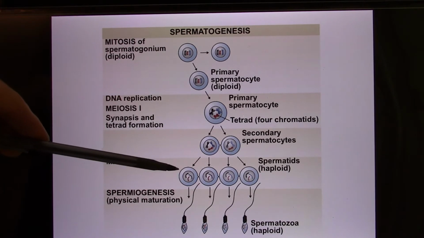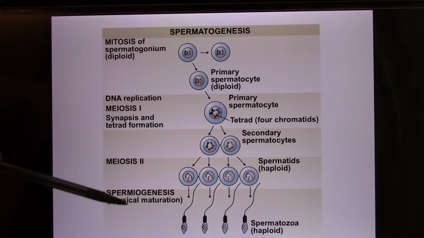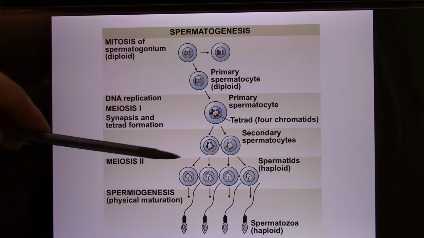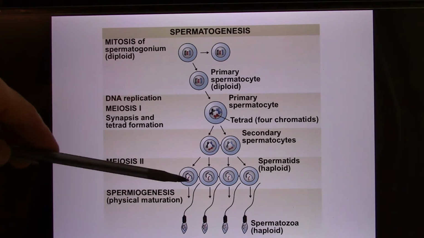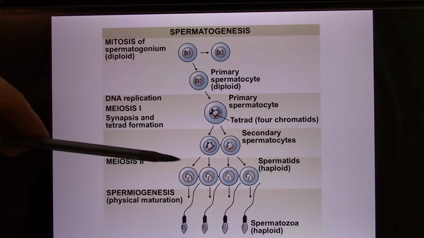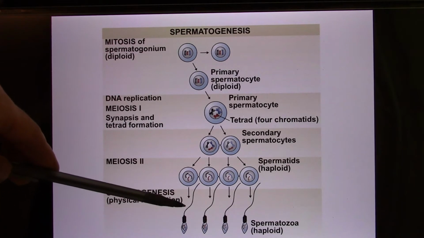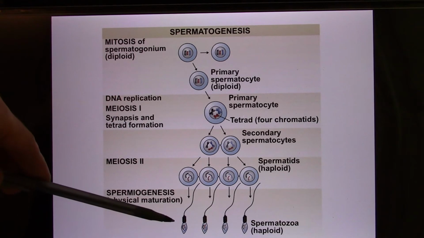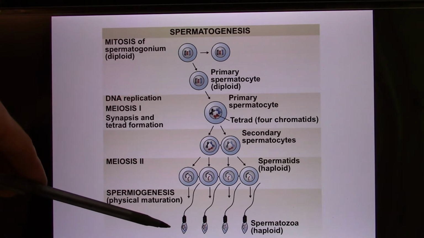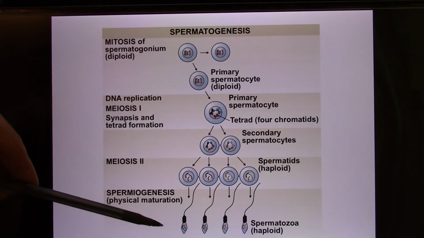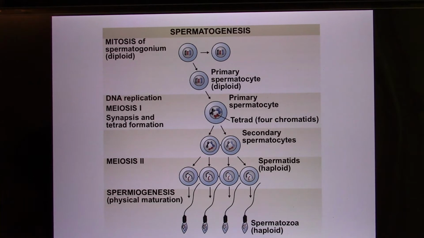And then they need to go through a process called spermiogenesis. And that's the structure change. You can think of it as reshaping their body from a ball structure to a sperm structure. And now they are ready to swim through the uterus and fallopian tube to find the egg. So this process is called spermiogenesis. And after puberty in the male's testes, this happens every day. So every day the male produces millions of sperm.